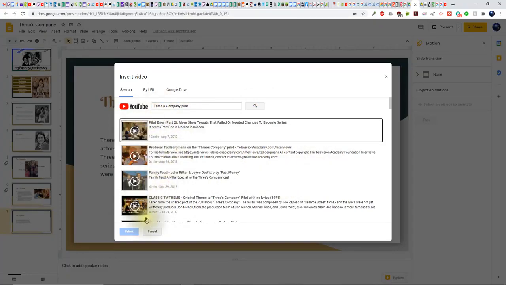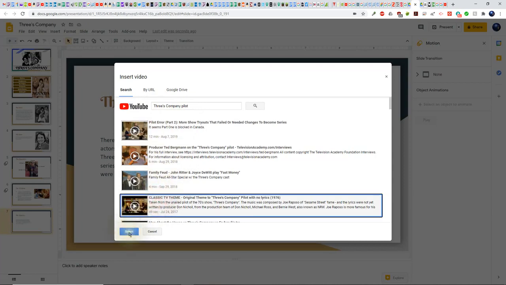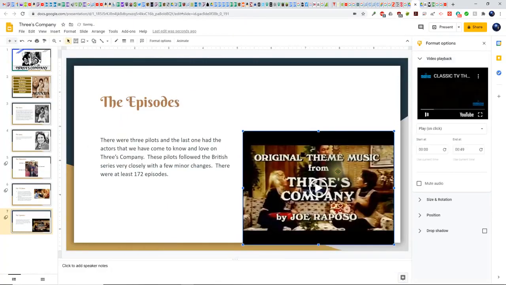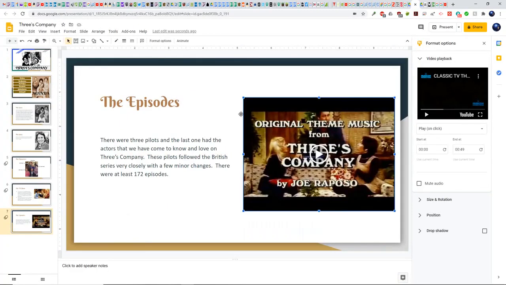Okay, now let's say that I found one. What I'll do is I'll click it, click on select, and it puts it in for us. So it's that easy to insert some video. Now over here on the video playback, I can change this so it starts at a different time or ends at a different time. So it's easy to make changes there to the numbers. You can even mute it if you need it to be muted.